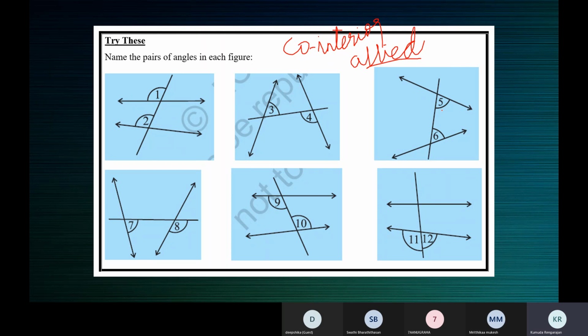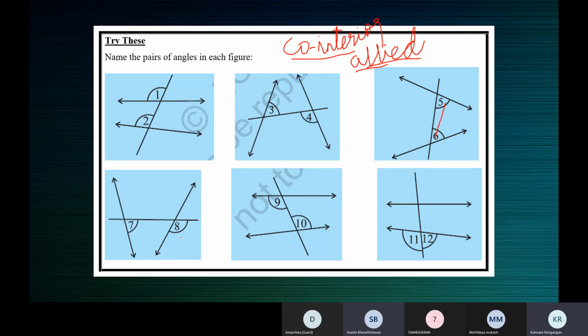They're interior angles and they lie on the same side of the transversal. So they are called co-interior angles or allied angles. Okay, ma'am. What about 7 and 8, children? What kind of angles are 7 and 8?